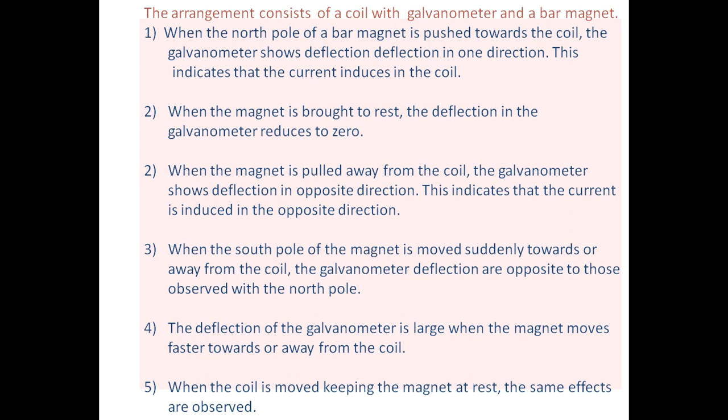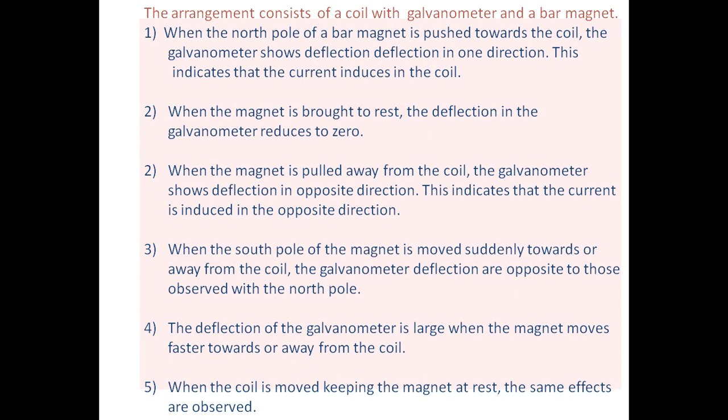So it indicates the current is induced in the coil when the north pole is coming closer. The galvanometer shows some deflection, which means current is present in the coil. Second, when the magnet is brought to rest, the deflection in the galvanometer reduces to zero.